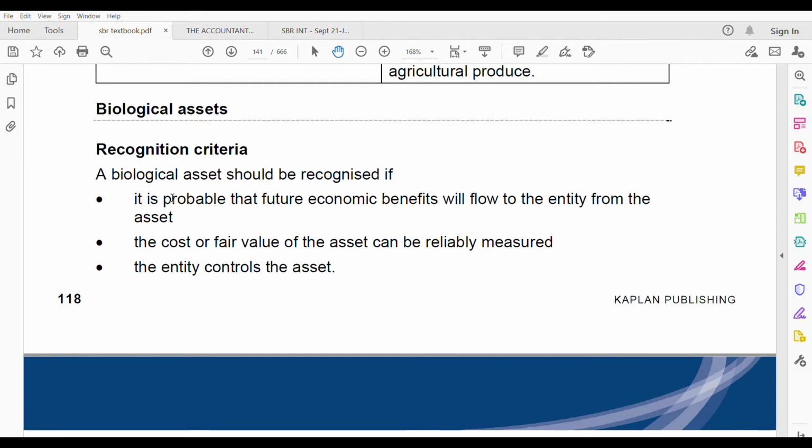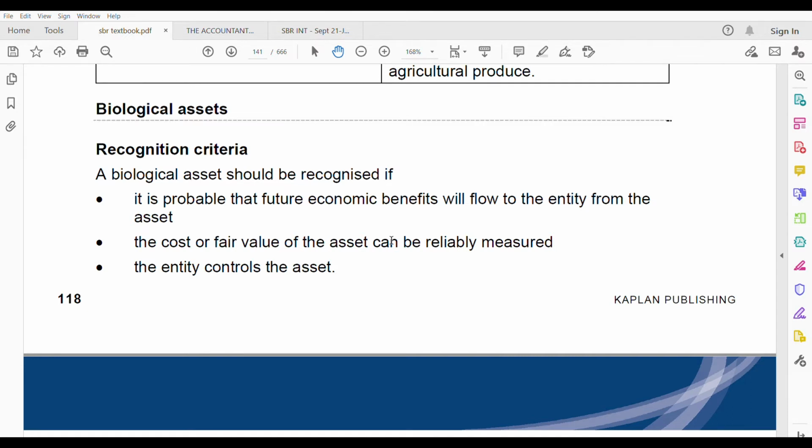First, there should be a probability that future economic benefits will flow to the entity from the asset. That means you should receive the benefit from having that asset. If you're not receiving any cash inflow from having that cow or milk on your farm, you cannot recognize an asset. The cost or fair value of the asset can be reliably measured. You have to measure the cost, or the fair value if you're using fair value. The entity controls the asset. A farmer should control the cow he has on his farm.